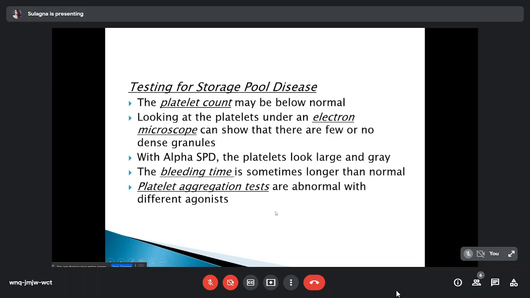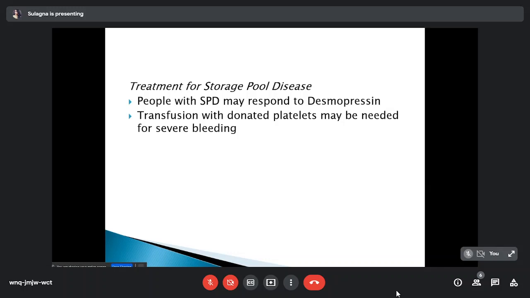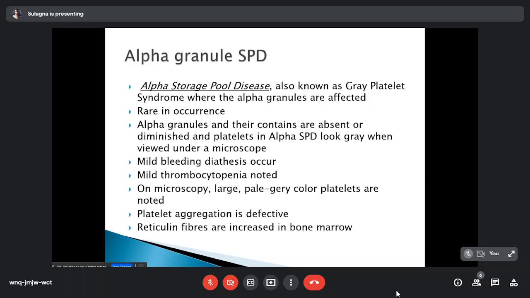The bleeding time is sometimes longer than normal. Platelet aggregation tests are abnormal with different agonists. People with SPD may respond to desmopressin. Transfusion with donated platelets may be needed for severe bleeding.